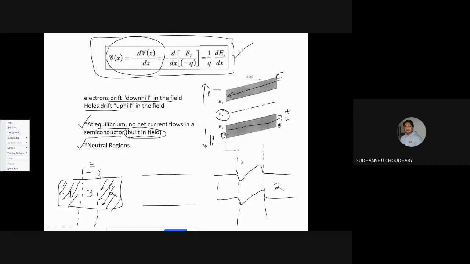And in this region, the electric field was present. Okay. So that is why this electric field will change the energy band only in this region. That is, this energy band corresponds to this region. Okay. And the other two regions are neutral, so bands are flat in the other two regions. Only in this region the bands are bent because of the electric field set up only in this region. These two were neutral regions. Right? So this was neutral, and this was also neutral.